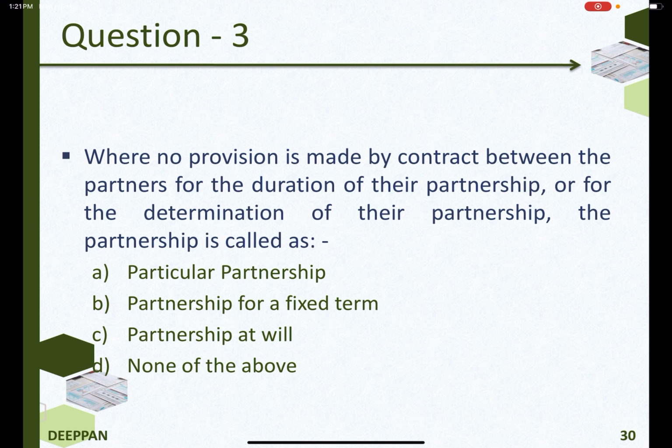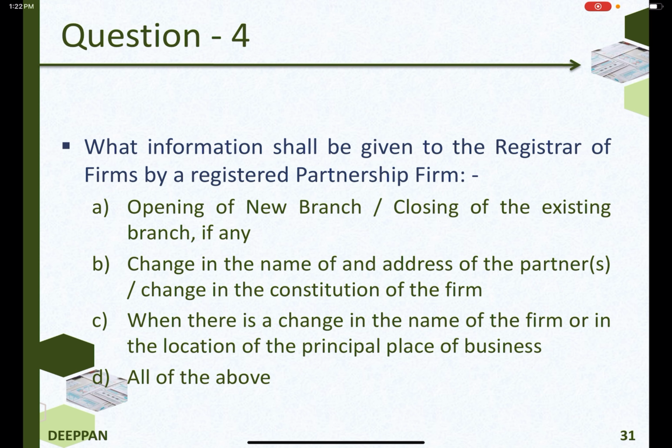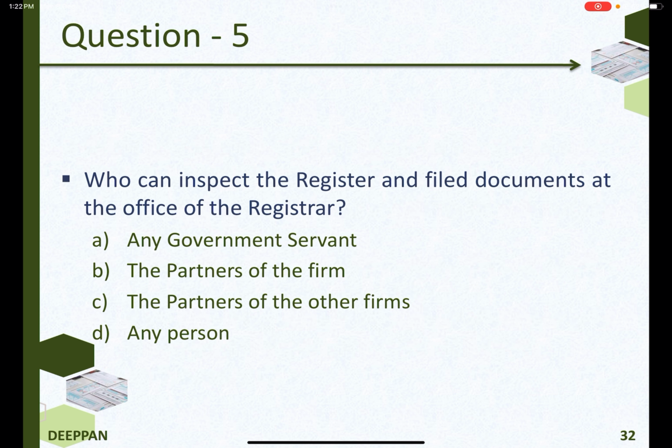Where no provision is made by contract between the partners for the duration of their partnership or for the determination of their partnership, the partnership is called partnership at will. What information shall be given to the registrar of firms by a registered partnership firm? Opening of new branch, closing of the existing branch if any, change in the name and address of the partners, change in the constitution of the firm, when there is a change in the name of the firm or in the location of the principal place of business. So the answer is all of the above.